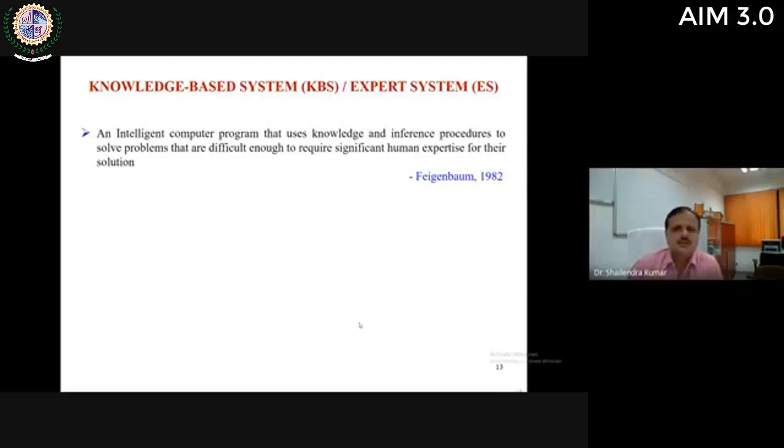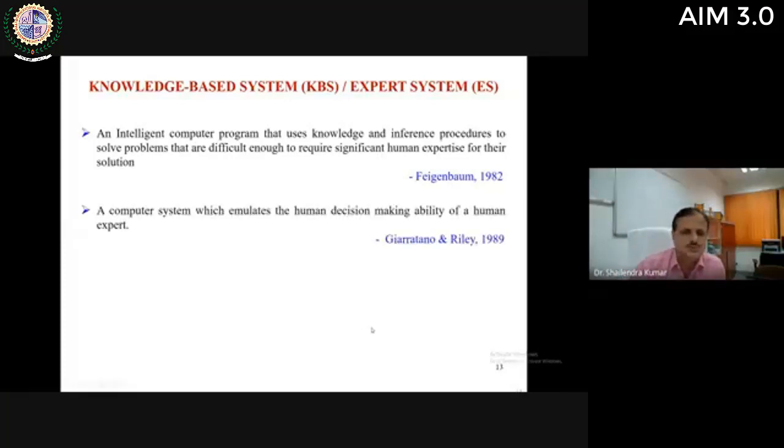So these are intelligent computer programs that use knowledge and an inference engine, some procedure, to solve problems, and the problems are those which are difficult enough to require significant human expertise. It means these intelligent programs are not simply programs for day-to-day tasks, but programs capable of solving highly domain-specific tasks which require some type of expertise for their solution.